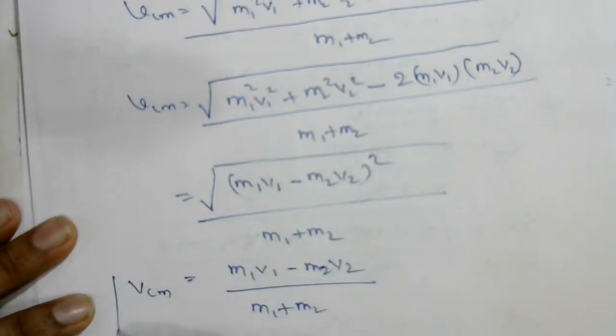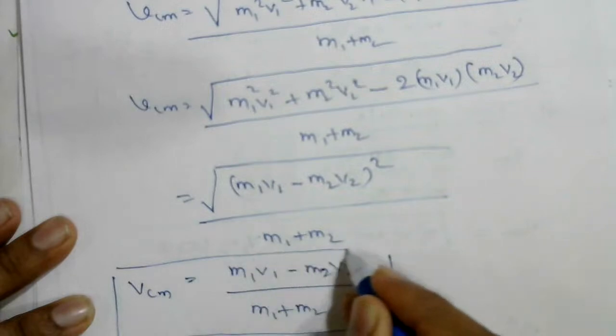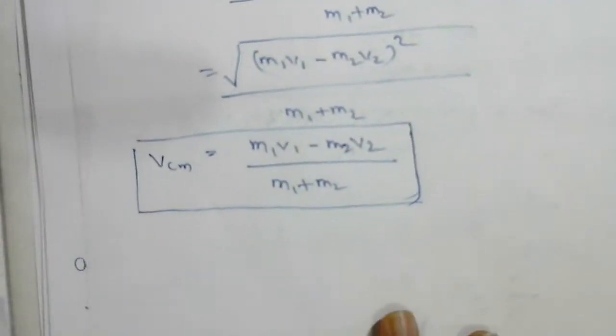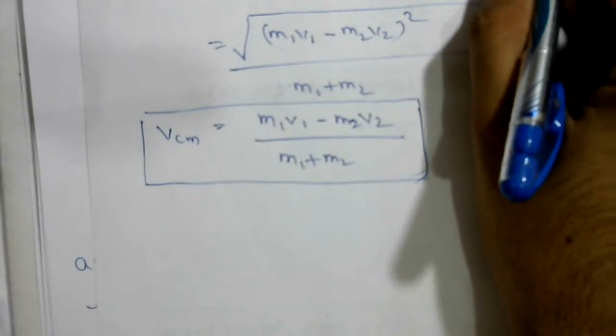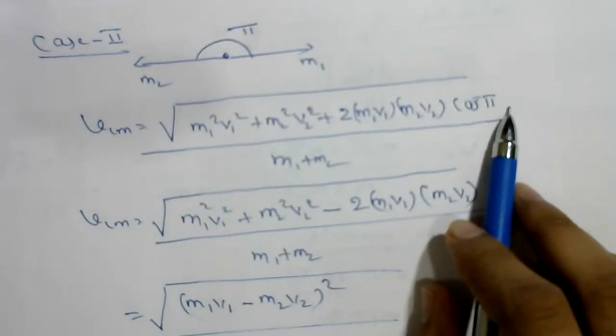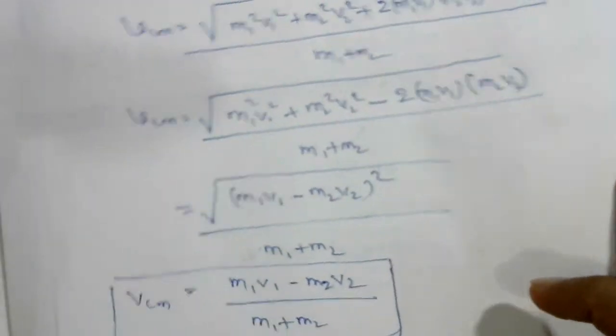This is the velocity of center of mass if two particles are moving in opposite direction. If they are moving at some angle, we have to take that angle here, 45, 60, anything they may give. So this is the motion of center of mass.